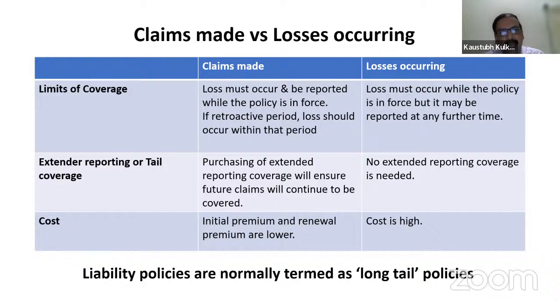Also, if there is a gap from 31st July to 25th of August, and any accident occurs during this time, whether that retroactive period will be counted or not rests with the insurance company. But to better understand, we are renewing the policy.